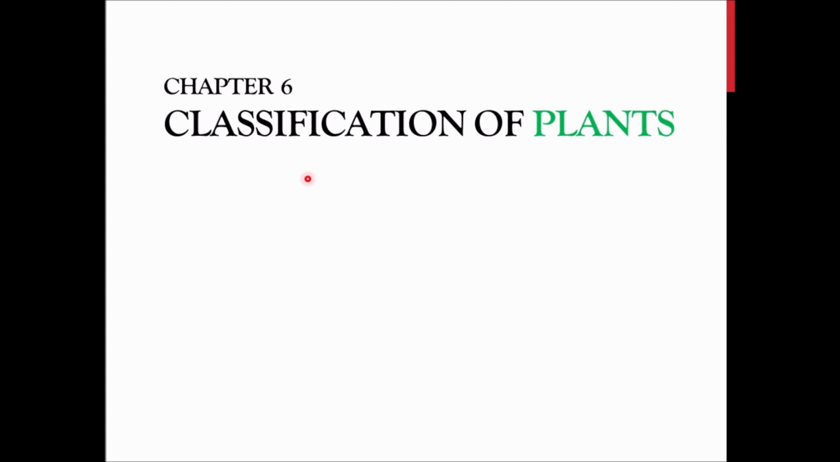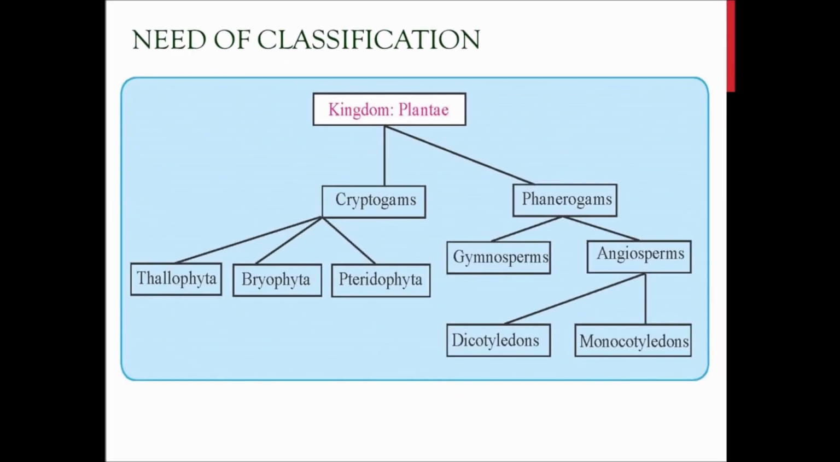Welcome to KCYC channel. Today we are going on with chapter number 6, classification of plants. You must be wondering why there is a need of classification. Classification is necessary in order to learn the proper characteristics and properties of certain species. Here we are dealing with plant species, like kingdom Plantae. In the Plantae kingdom, if you just look around, you will be able to see different types of plants.